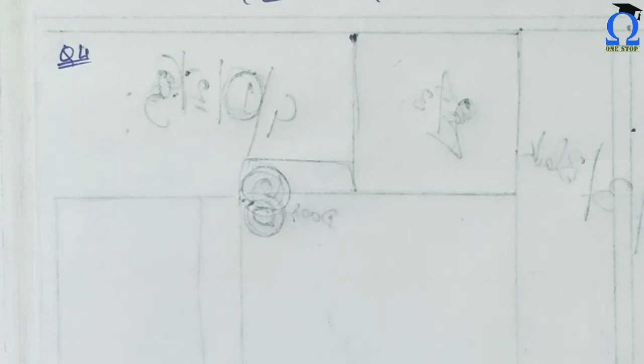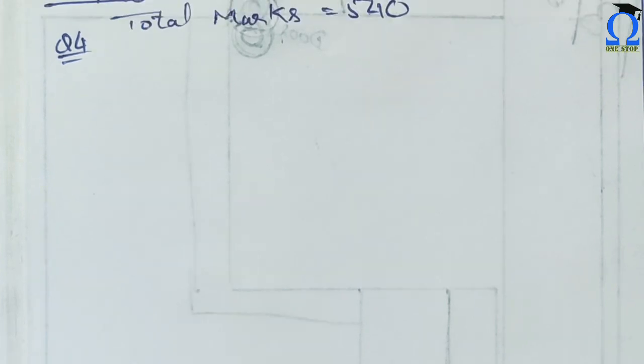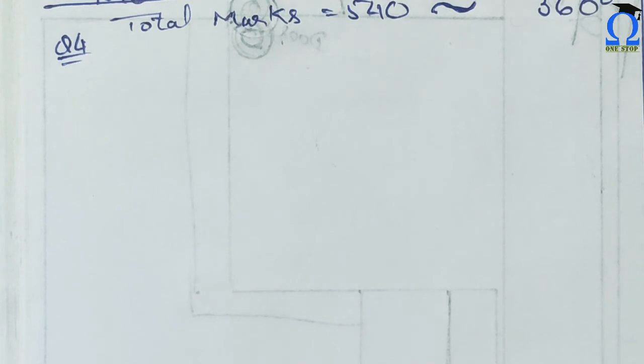We just have to answer the following question, like in which subject did the student score 105 marks. So we will have to do the opposite thing of what we have done in question number 2 and 3. Total marks is given in question number 4, that is 540. That means it will be equivalent to 360 degrees, that is the total central angle of a circle, right? So we need to find what is the central angle for 105 marks.